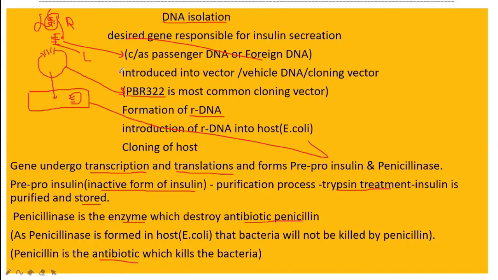Generally, the cloning vector is pBR322. This is the most commonly used cloning vector. Then this cloning vector along with this gene is now called rDNA. rDNA means a recombinant DNA is formed. Then this rDNA is introduced in